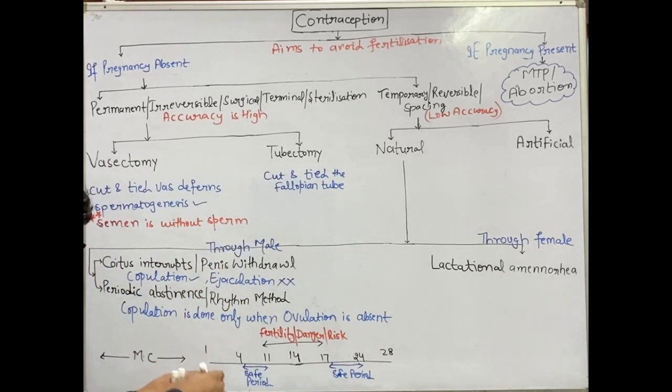So 7 days after and 7 days before the menstrual cycle is also called the safe period for a 28-day cycle.